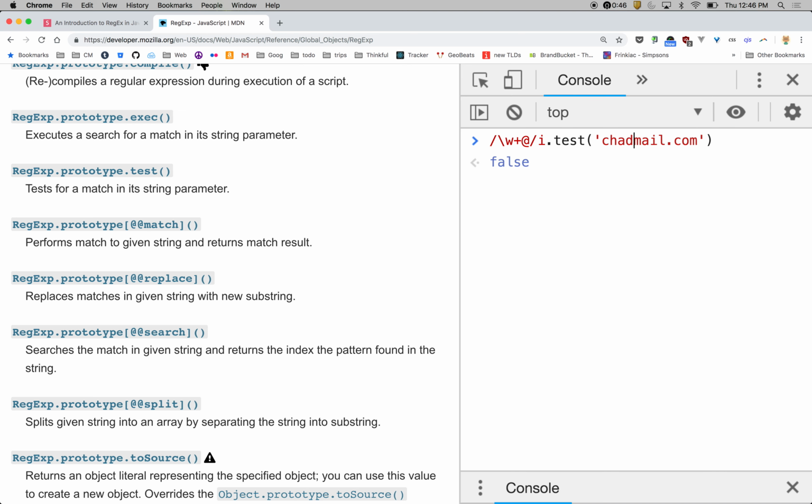Let's see. So if we remove the @, all right, it's breaking already. That's good. Let's see if I remove the dot. So again, I want a word plus, one or more, and then how would I check for a dot? Backslash dot.